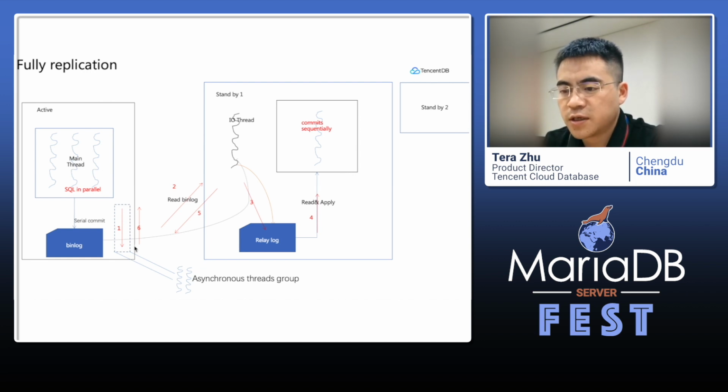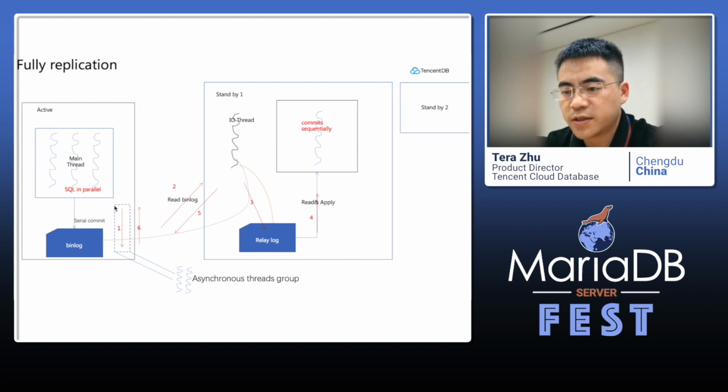The thread just sends the data to the standby. It's not semi-synchronous. We use this thread to do some other work. But when the ACK comes back from the standby and the thread gets the ACK, it will be woken up and send the data back to the user.